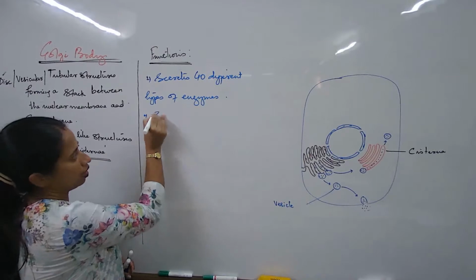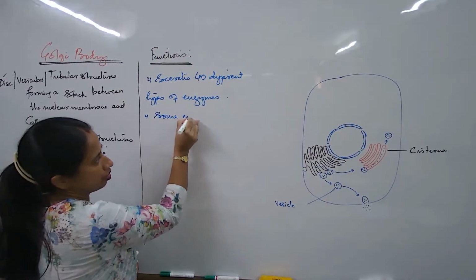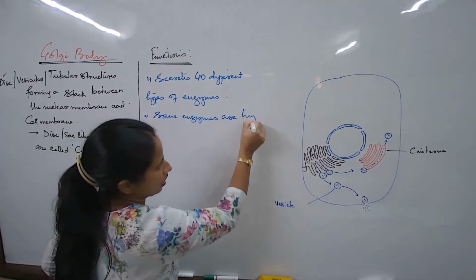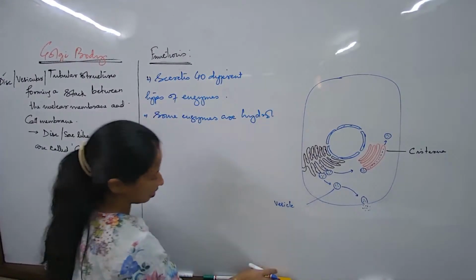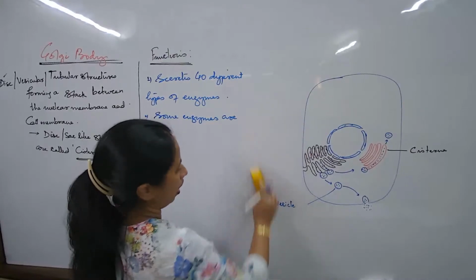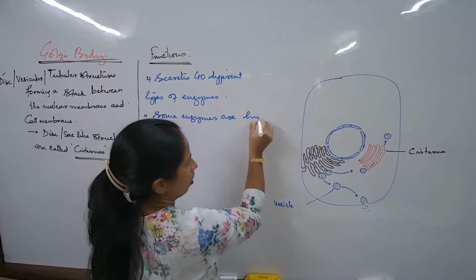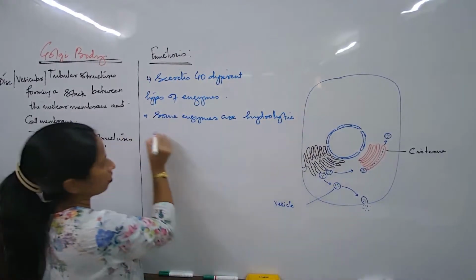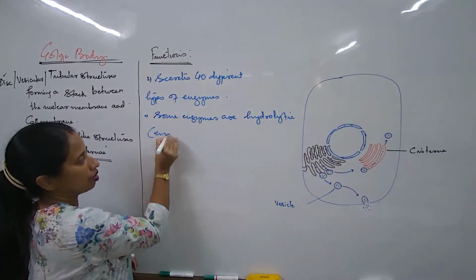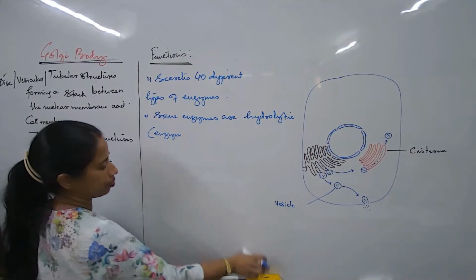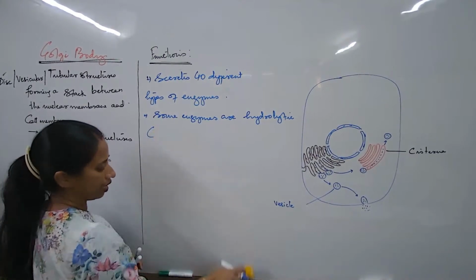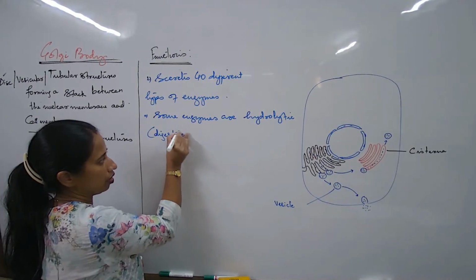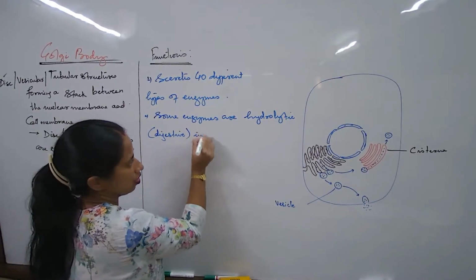Now, some enzymes are hydrolytic in nature. What is the meaning of hydrolytic? Digestive. They can break down. I'm sorry. Some enzymes are digestive in nature.